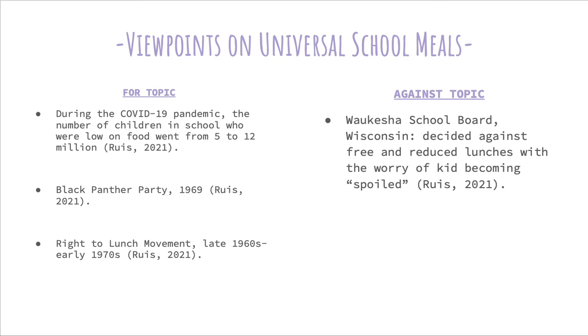The viewpoints on this universal school meals debate. On the for side, we have that during the COVID-19 pandemic, the number of children in school who were low on food went from 5 to 12 million. So allowing for free or reduced meals would very much help with this number.